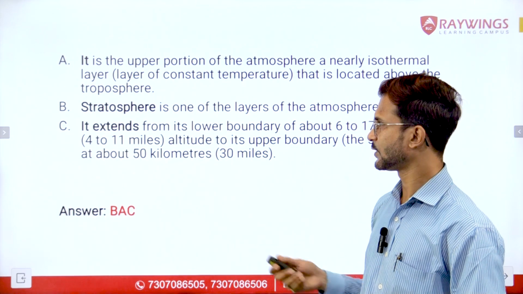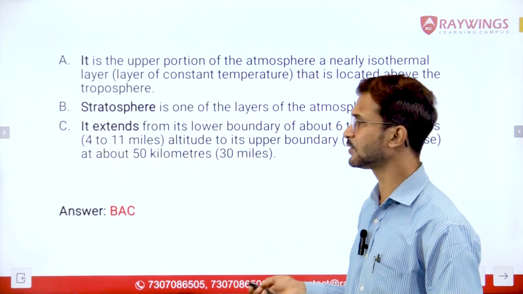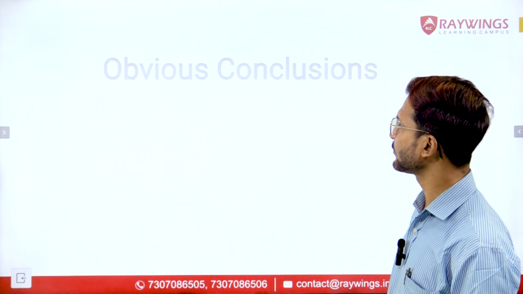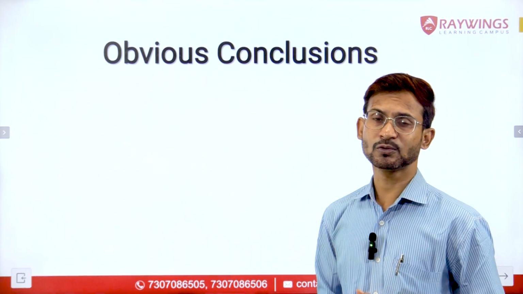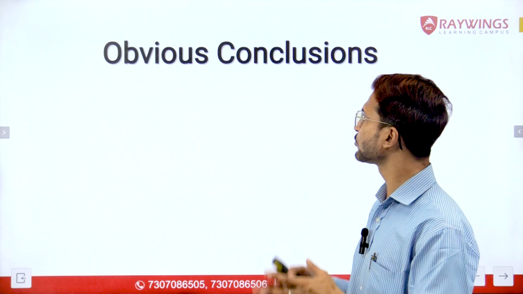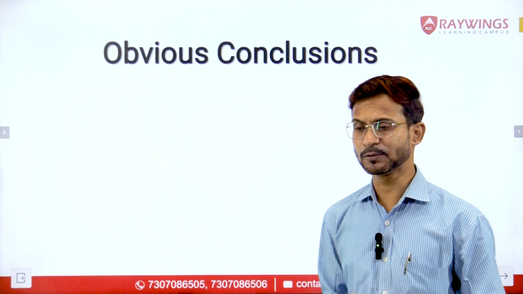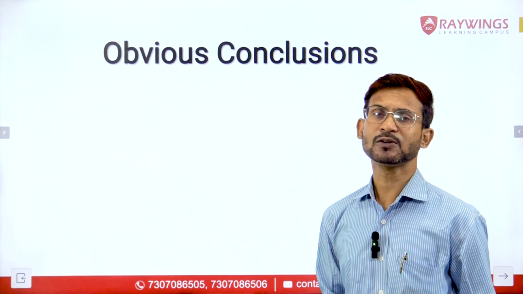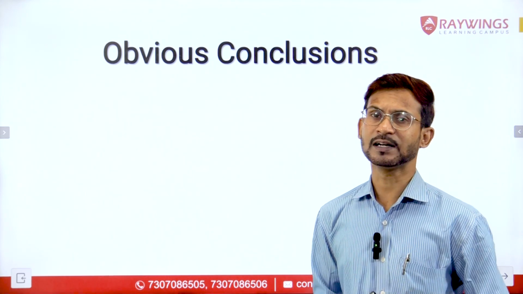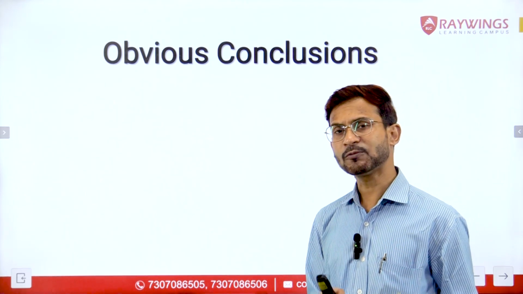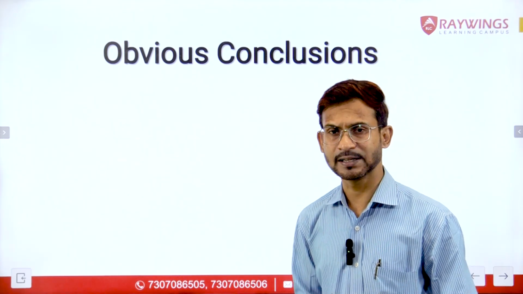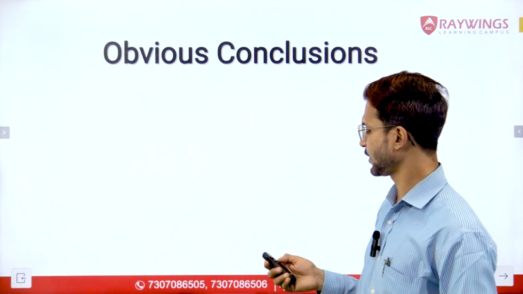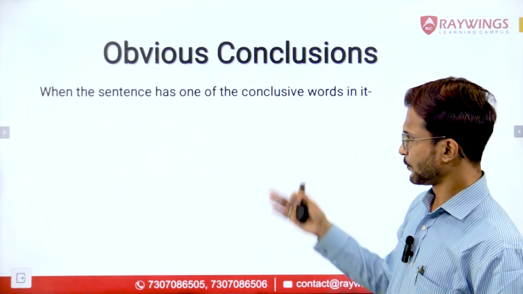Now, moving to the next concept, the next concept says obvious conclusions. Like there are obvious openers, there are also the obvious conclusions. By reading a few statements, we can very easily understand that they have to come at the closing position only, and they cannot come at any other place in the parajumble, right?